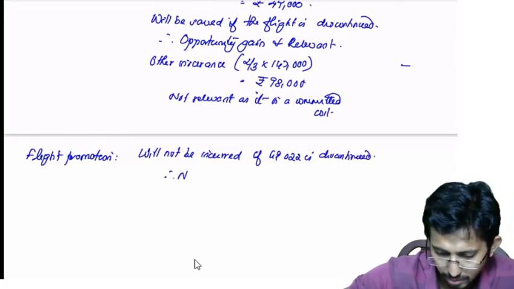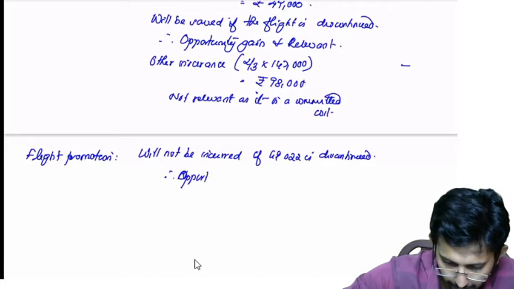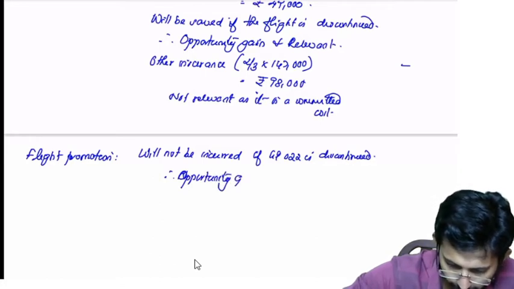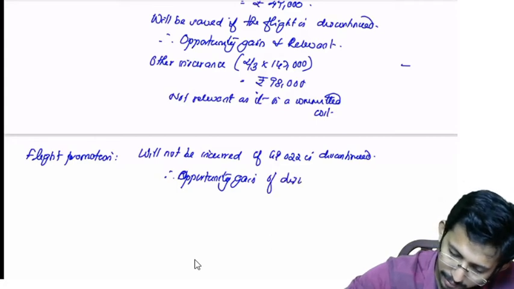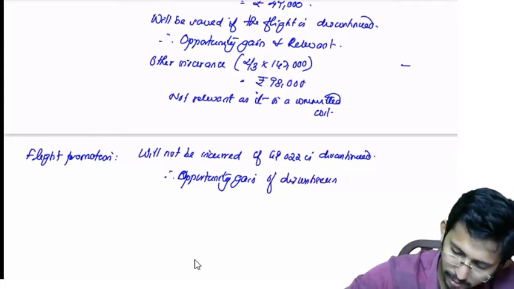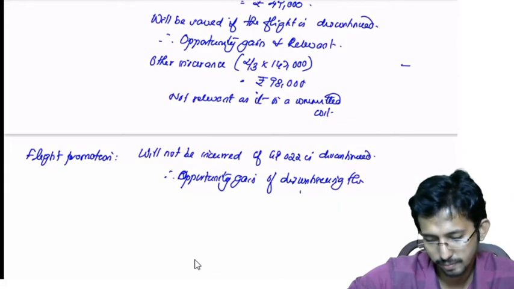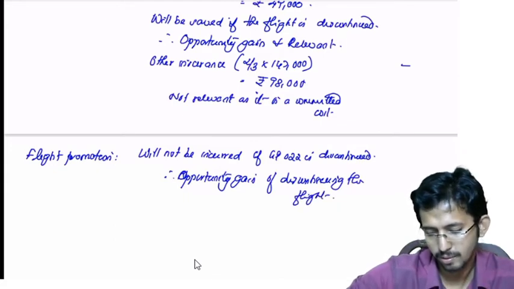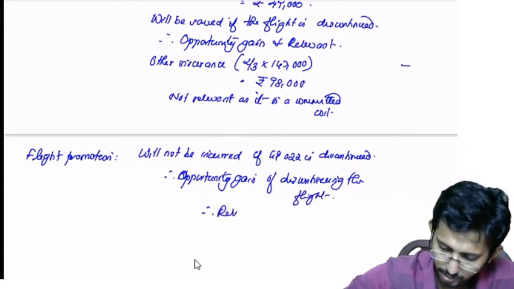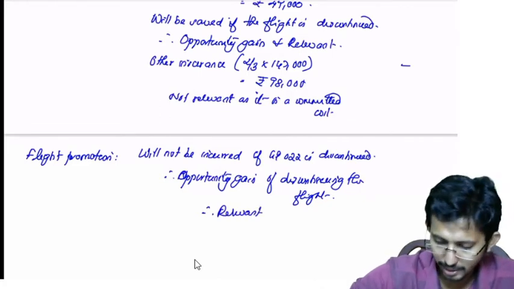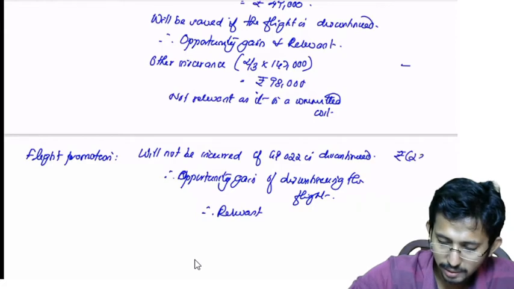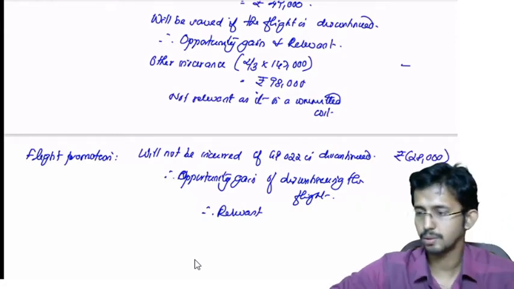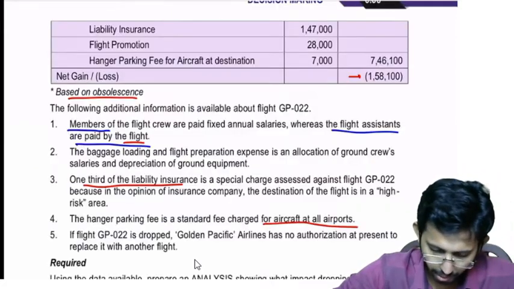Therefore, opportunity gain of discontinuing the flight. Therefore, relevant. The amount is minus 28,000.